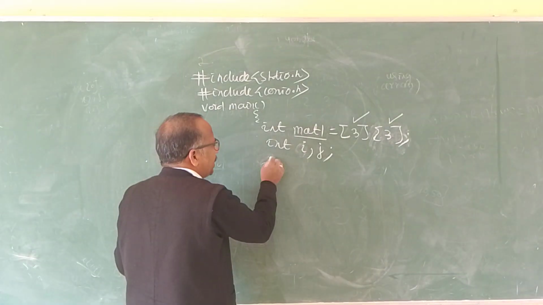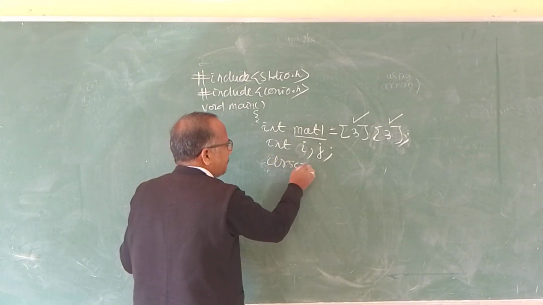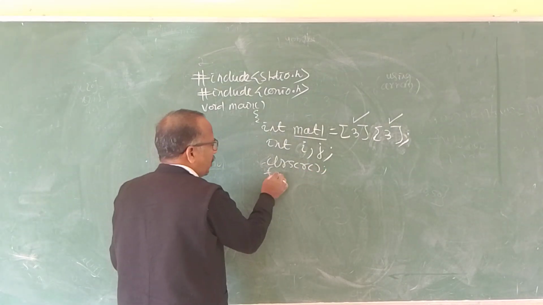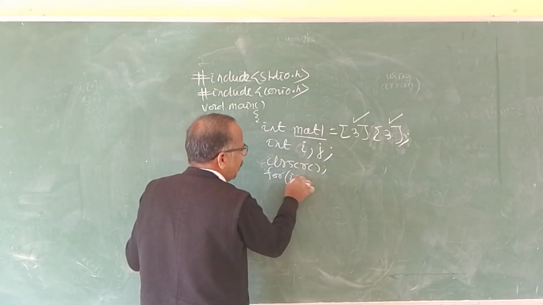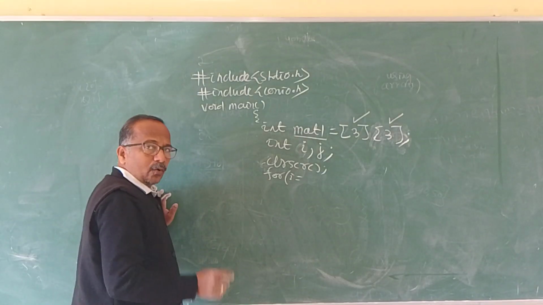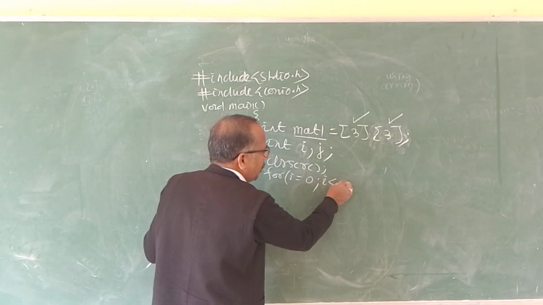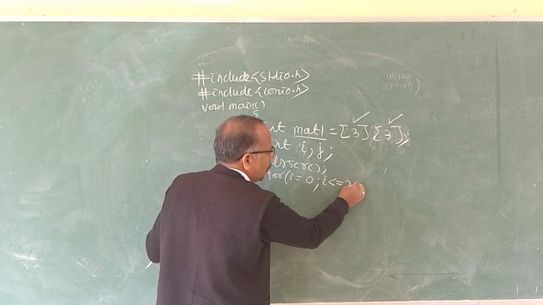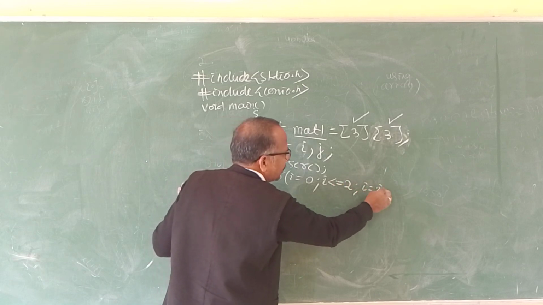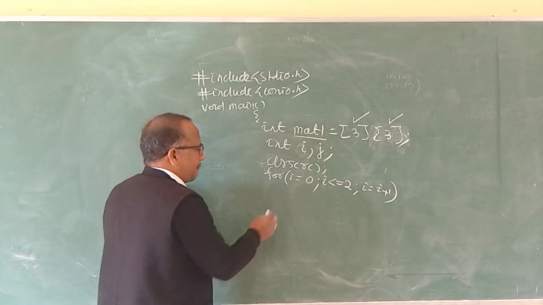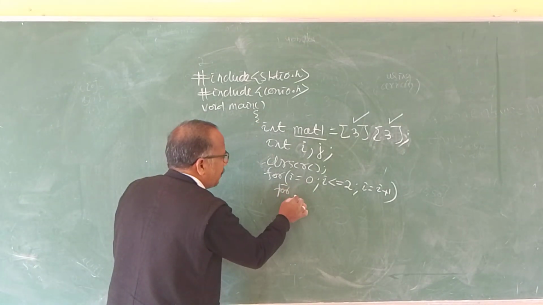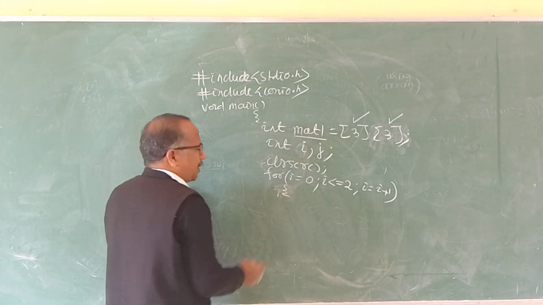Then we can use clrscr here to clear the screen. For i equal to 0, the row index starts from 0, i less than or equal to 2, i equals i plus 1, or you can use the curly bracket also.